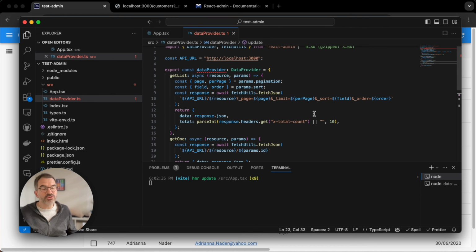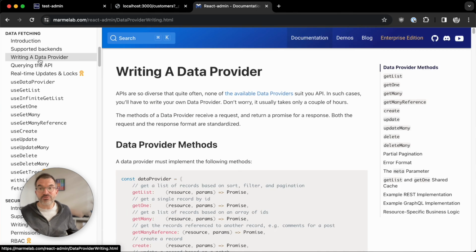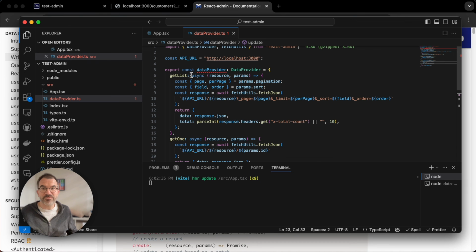Of course, you will probably not use a localhost API, but something behind authentication and probably in HTTPS. The data provider writing documentation has clues on how to do that, but you now have the gist of the process of writing your own data provider.